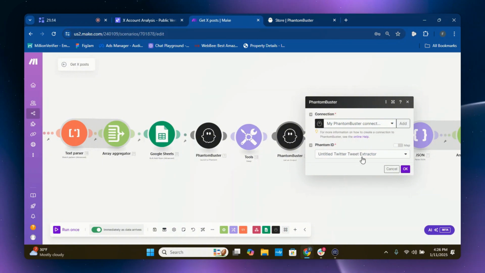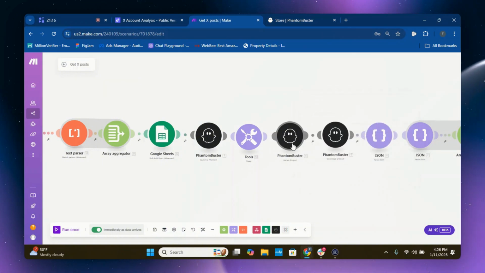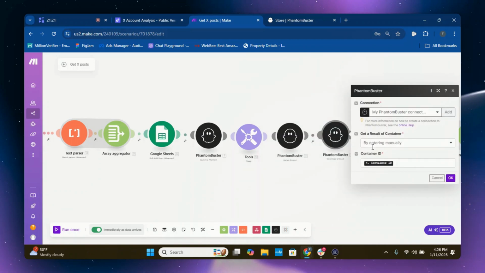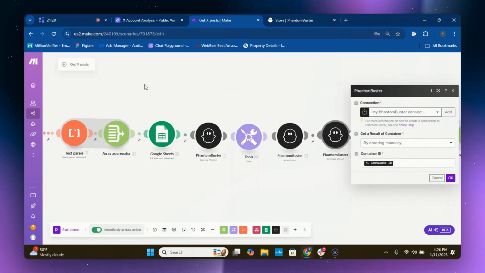Anyway, so you're going to want to put this here. You want to connect it, press OK. Again, make sure that connection is connected. Make sure this connection is connected as well. And then by entering manually, make sure this is the container ID that you're getting from your connection. If you download this and import this automation, it may be a different one.